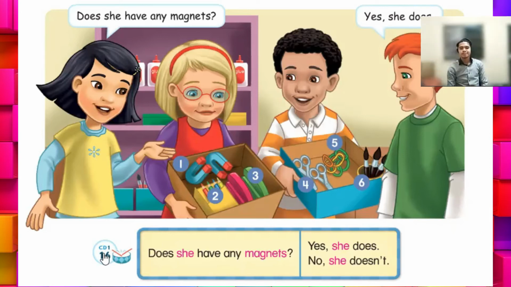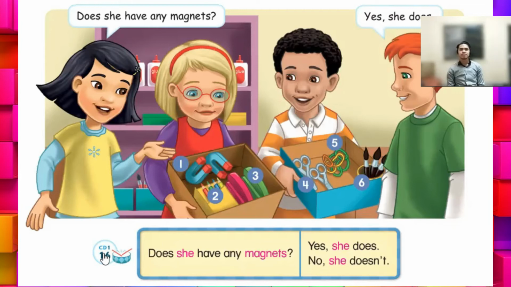Page 8. Drum track. Does she have any magnets? Yes, she does. No, she doesn't. Does she have any magnets? Yes, she does. Does he have any colored pencils? No, he doesn't. Does she have any staplers?